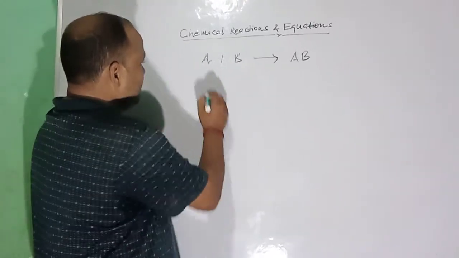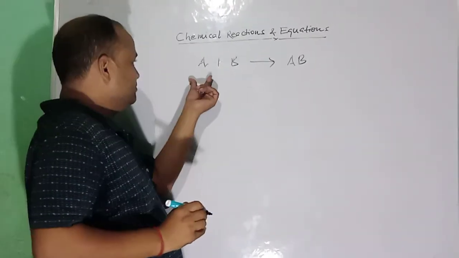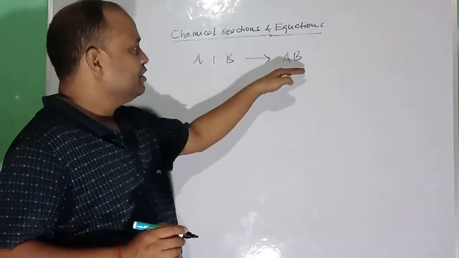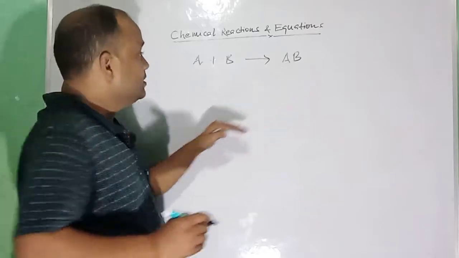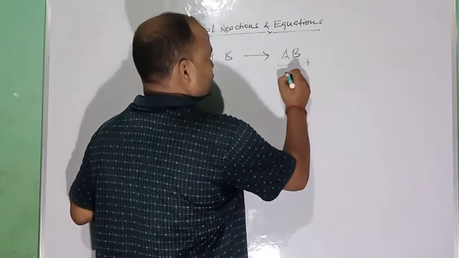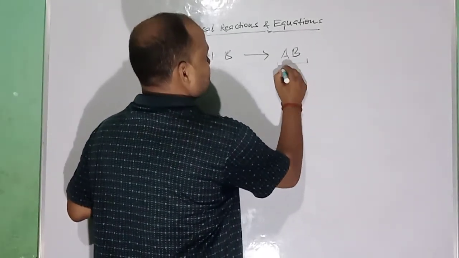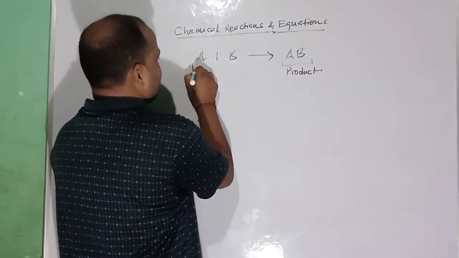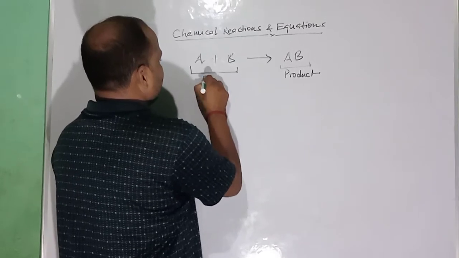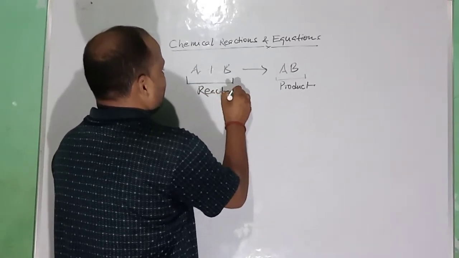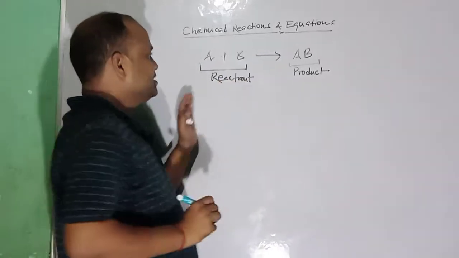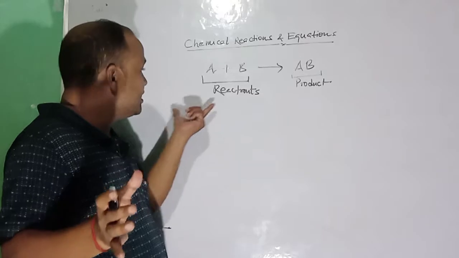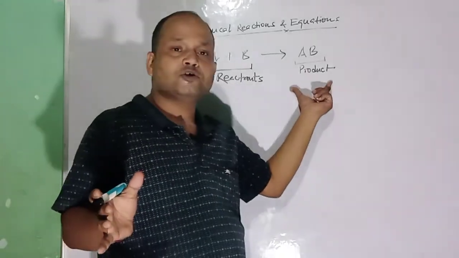Here A and B, these two substances interact and form a new substance AB. So AB is the product. Here this A and B are reactants. So in a chemical reaction there are two sides, reactants and products.